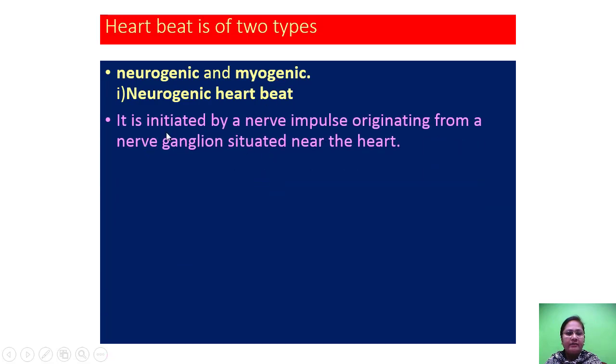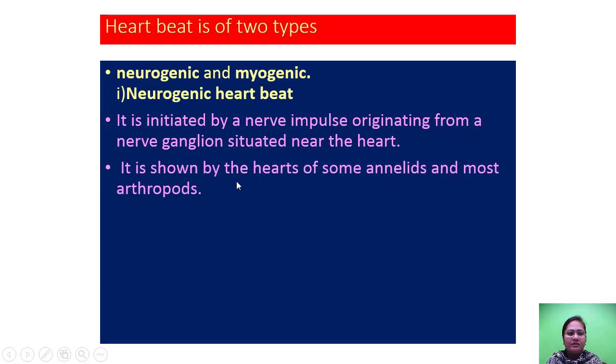It is initiated by a nerve impulse originating from a nerve ganglion situated near the heart. It is shown by the heart of some annelids and some arthropods. Annelids means earthworm, leech, like that, and arthropods means crab, prawn, like that, animals.